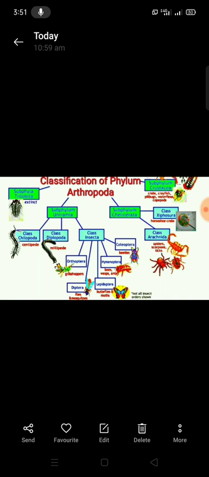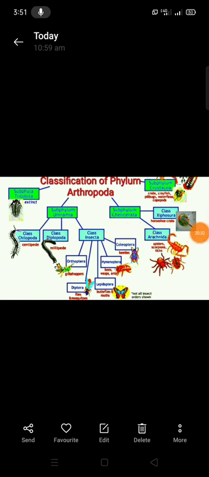They have organ system grade of organization. The digestive system is well developed, and respiration is by gills, trachea or book lungs. The circulatory system is the open type, the endocrine system is well developed, and excretion is by green glands or Malpighian tubules.